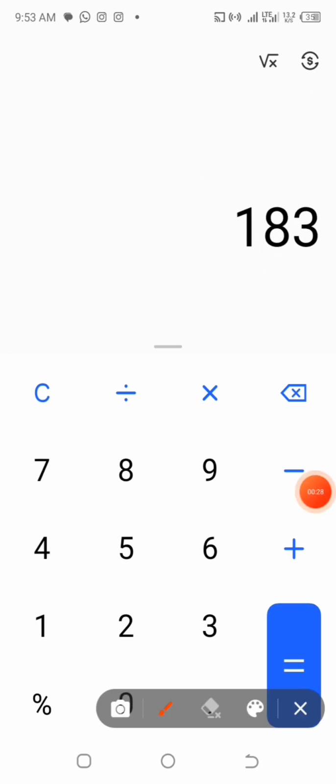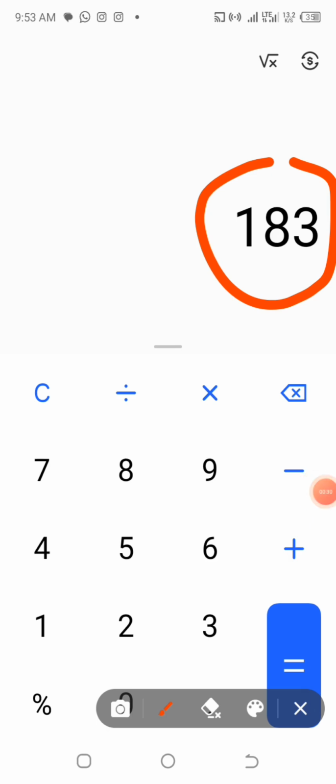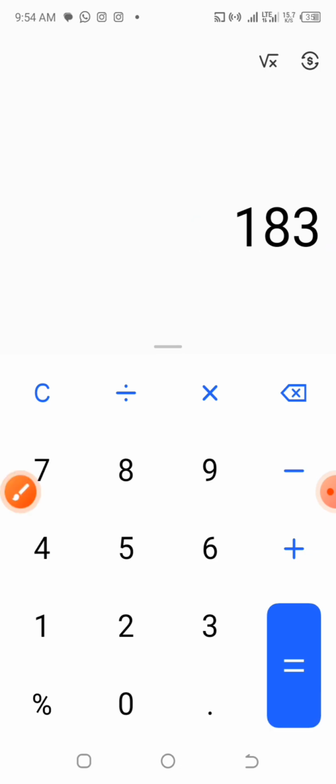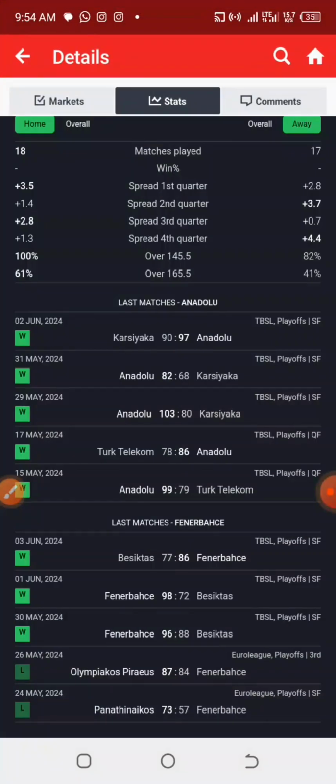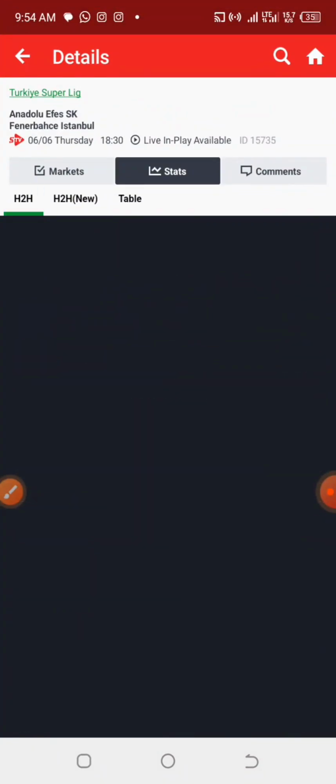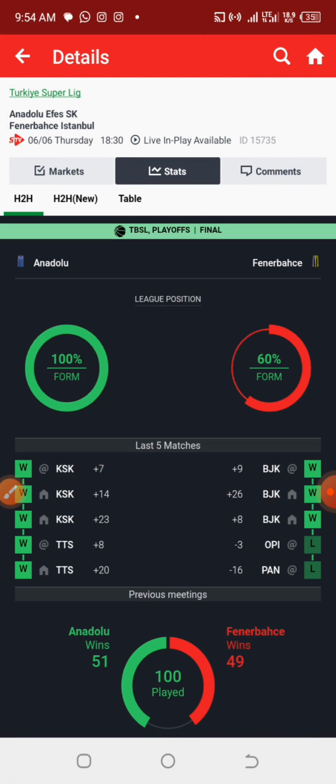So now this is the 183 that we are having in their head-to-head new, and we are moving on to the last games that they've played against each other. So we're having 183 for now. Now let us check their previous games that they've had together.